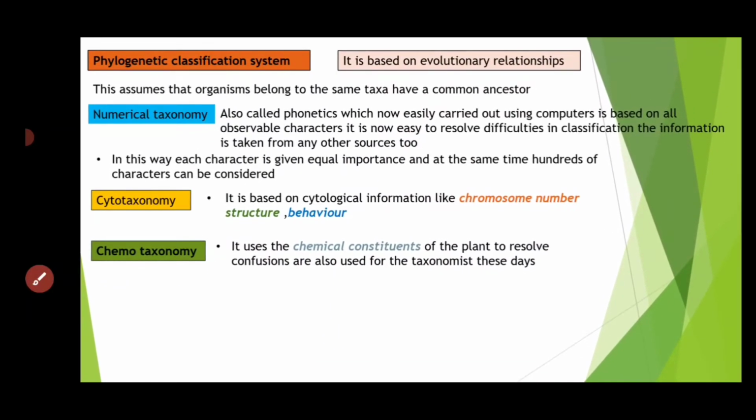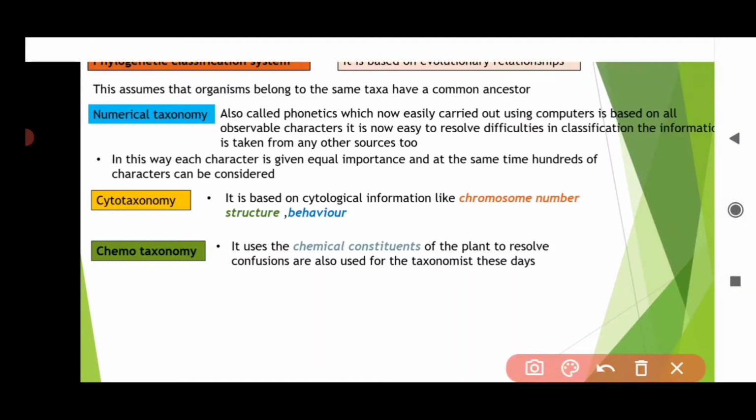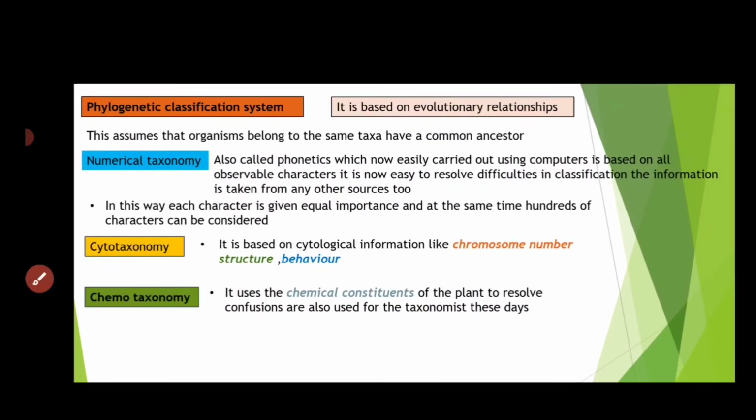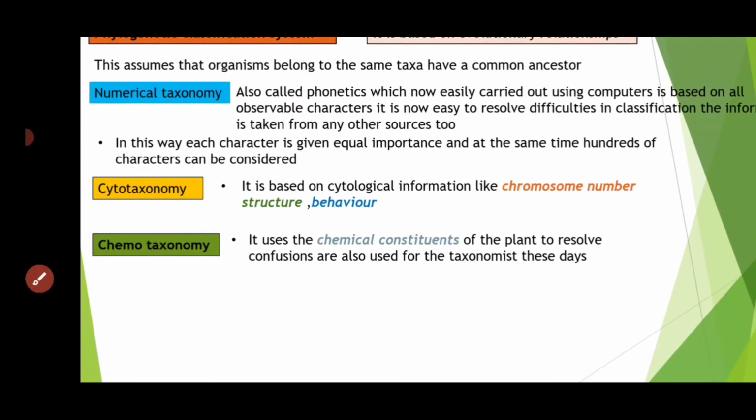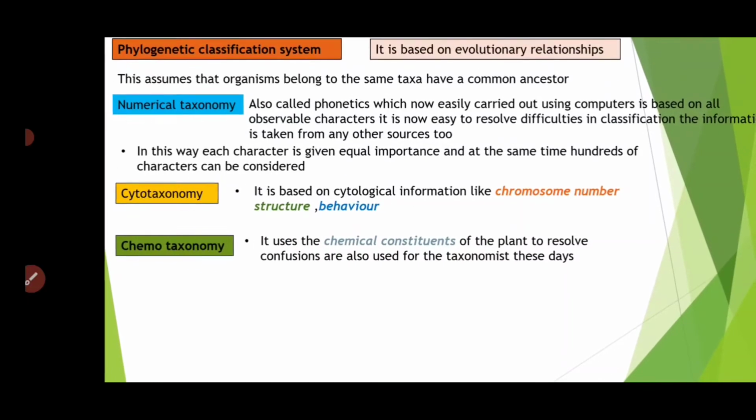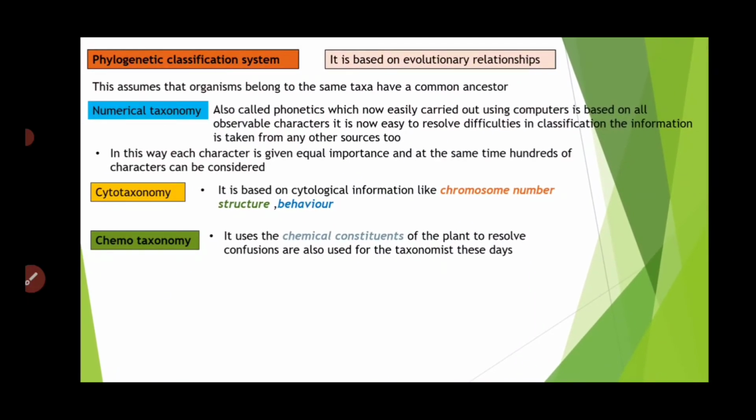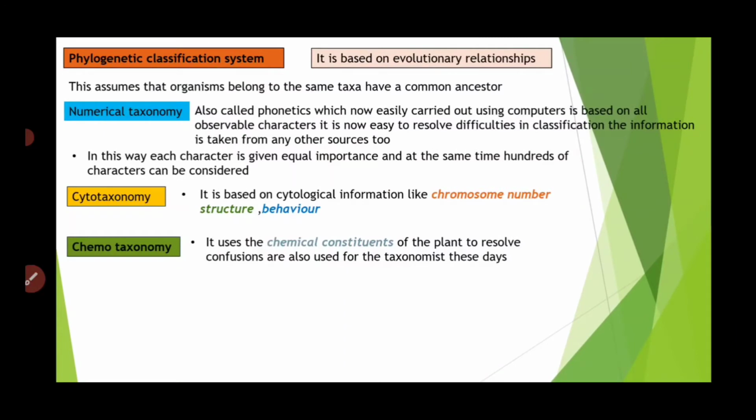Sometimes what happens, some evolutionary relationships need ancestral evidence, but sometimes it is not available, so they go for cytotaxonomy or chemotaxonomy, just like that. Okay, I think you are understanding. You can learn this.